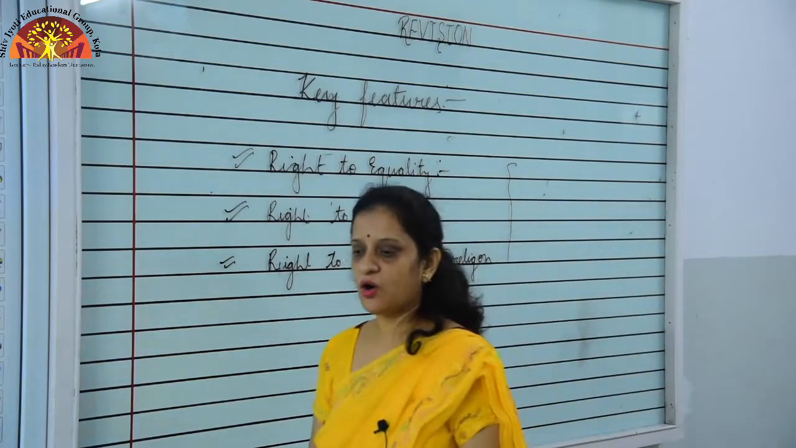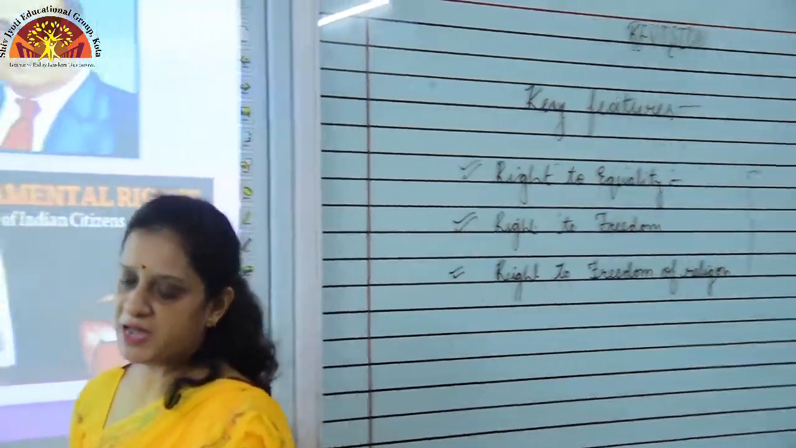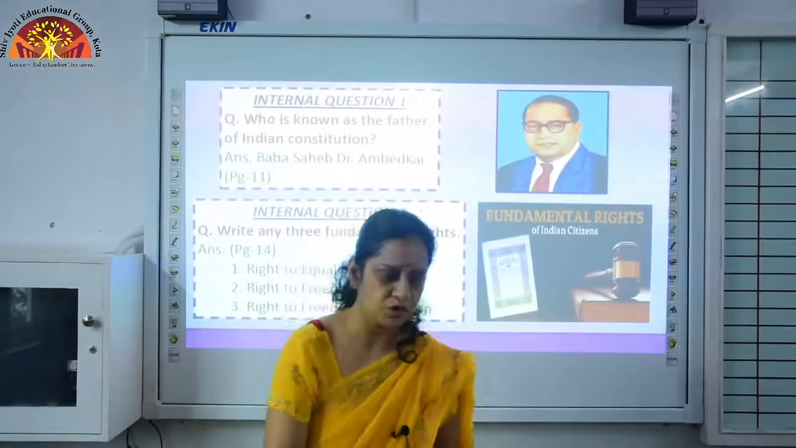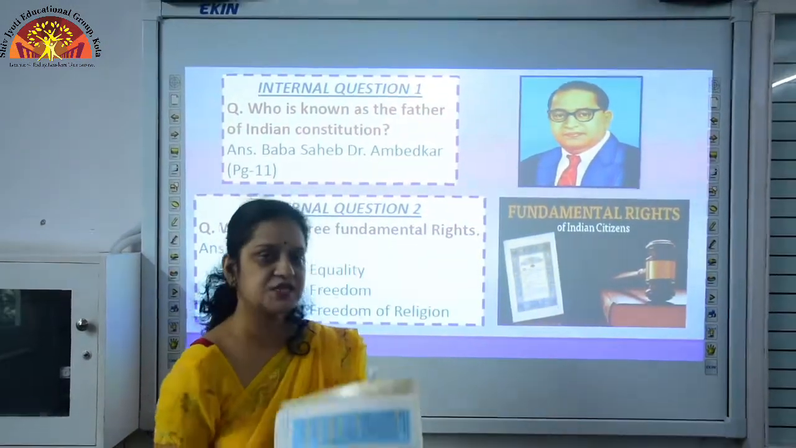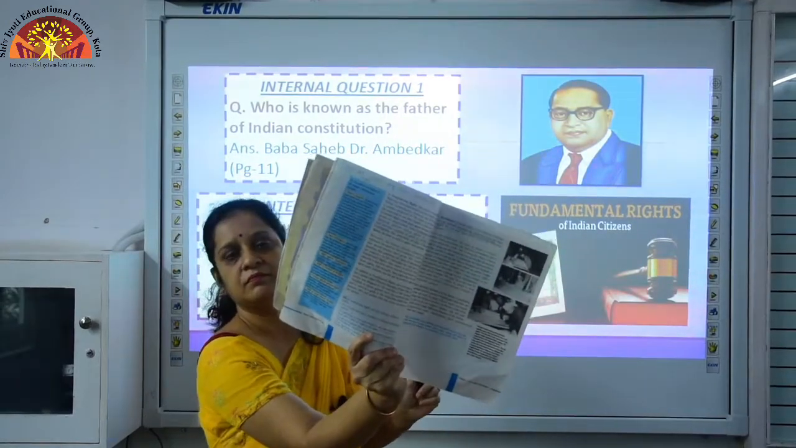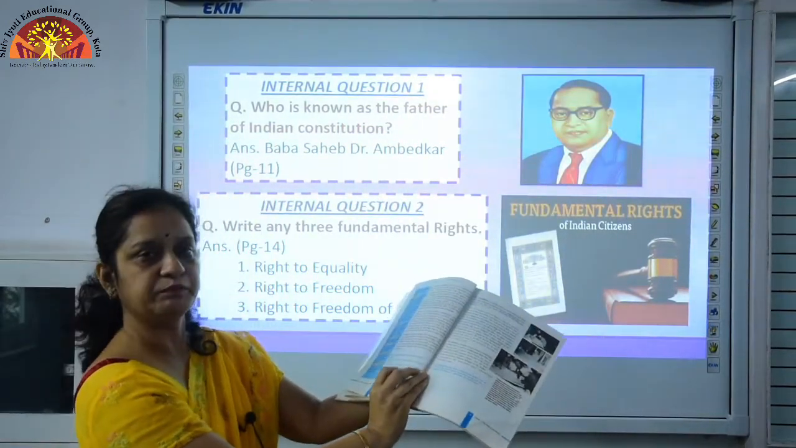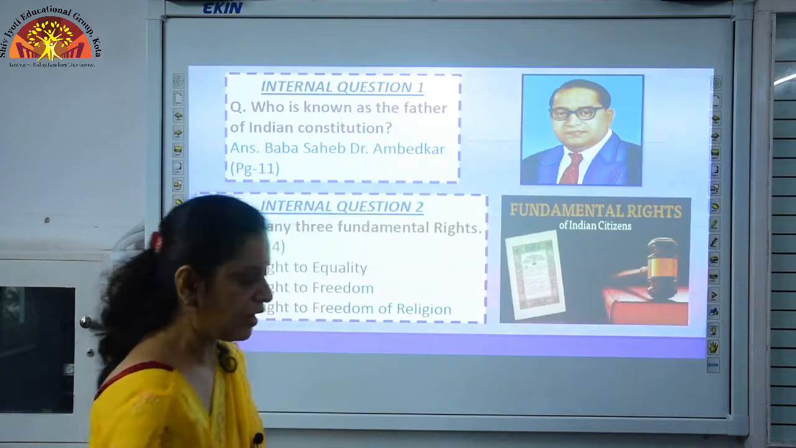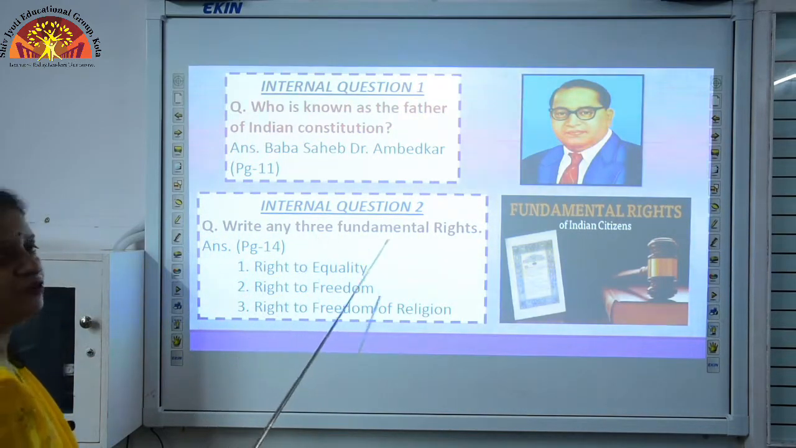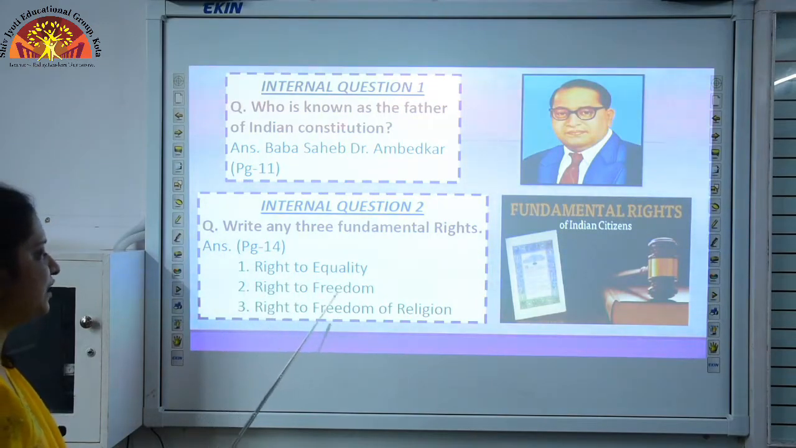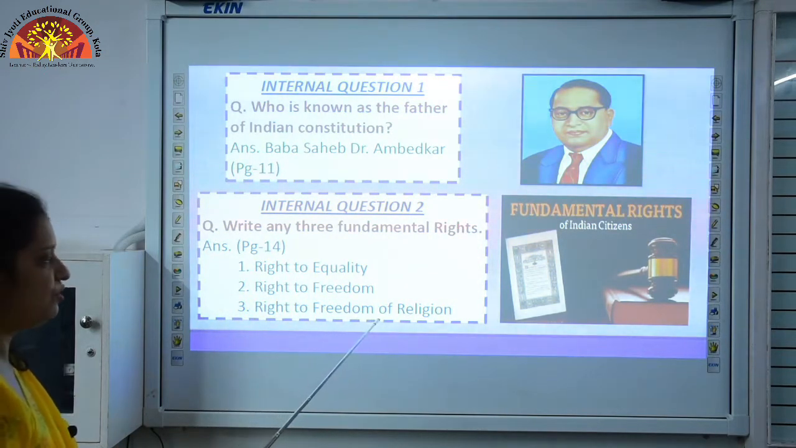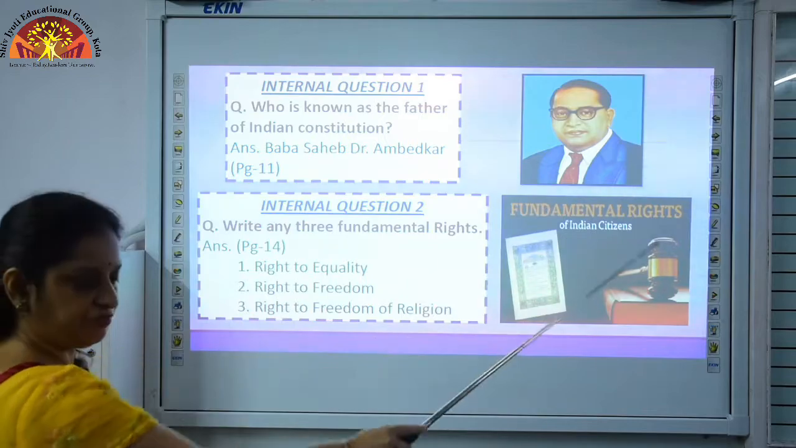Some are also given. So, keep on marking with me on page number 14. You can write of your own choice. There are 6 fundamental rights given on page number 14. Okay. I am again repeating, write any 3 fundamental rights. Number 1, right to equality. Number 2, right to freedom, and right to freedom of religion. I have explained all 3.